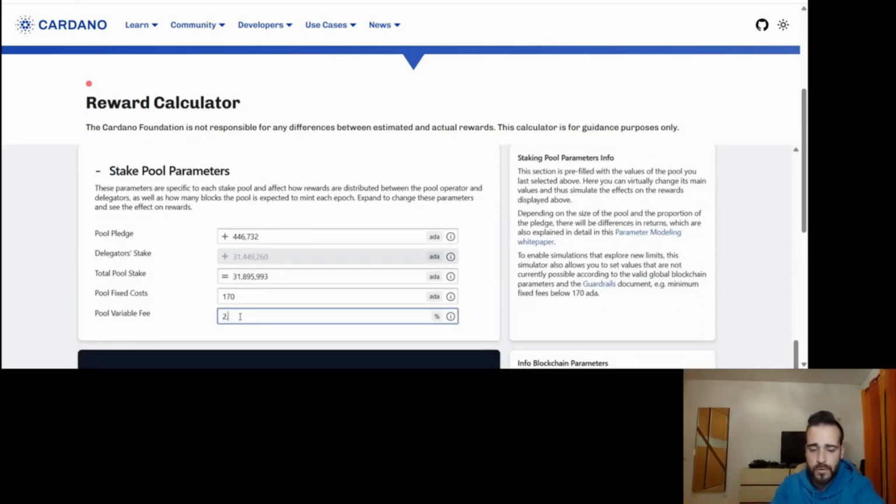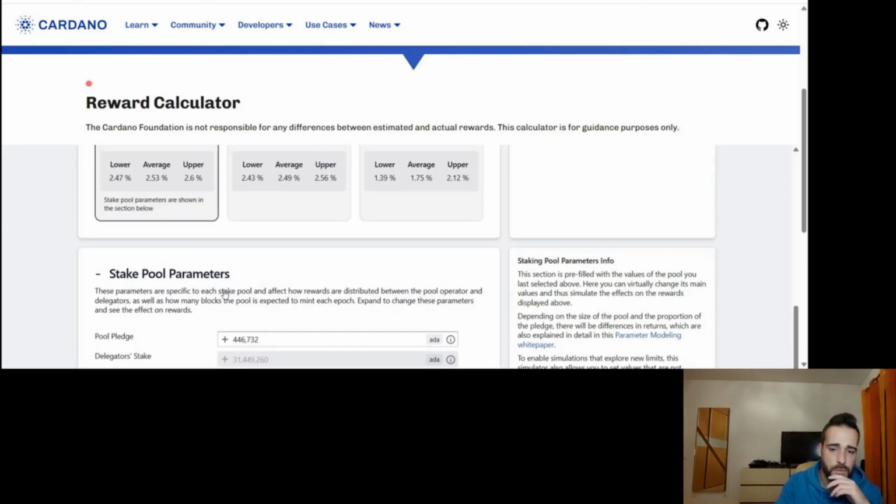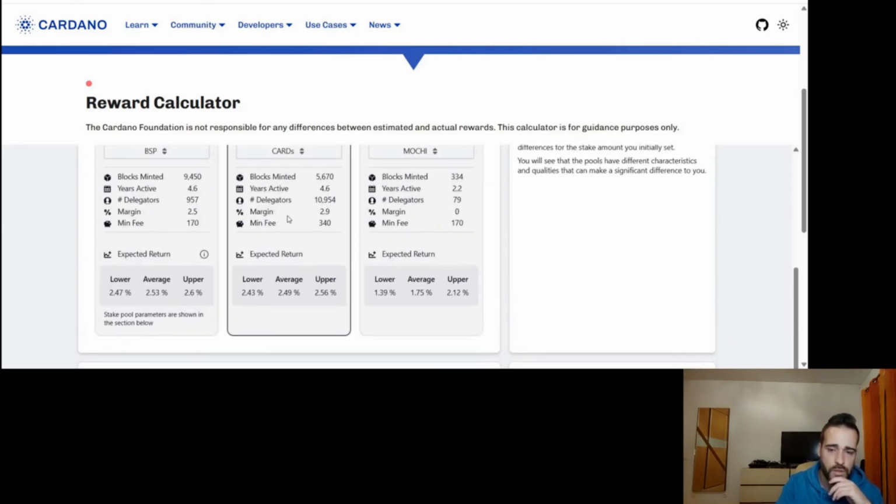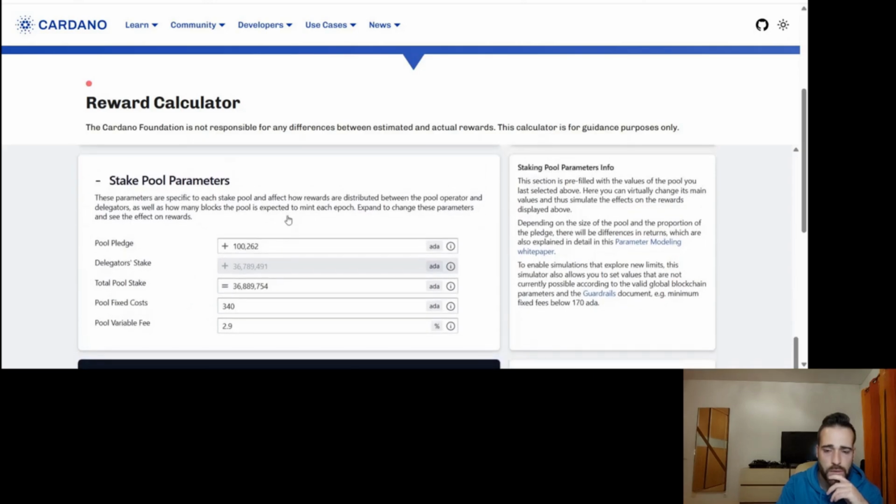Let's say we do the 2.5 again. You'll see that it will be, you know, just 2.6. And we can do this with all. We can go here to cards. We can see they have 36 million.